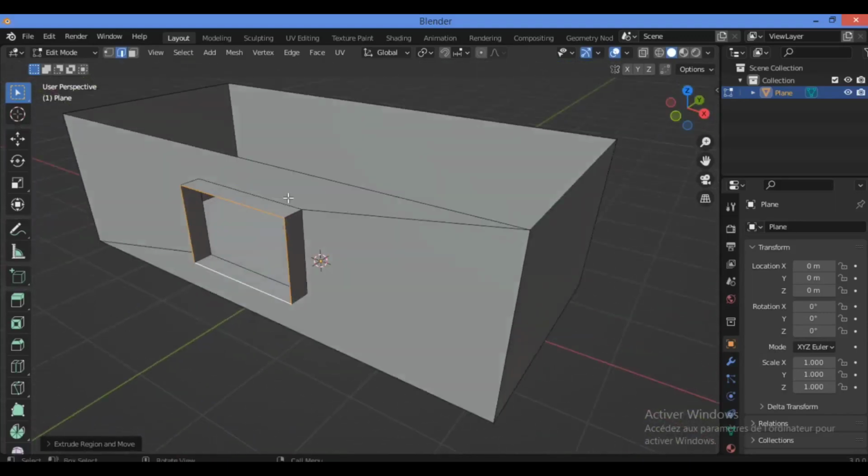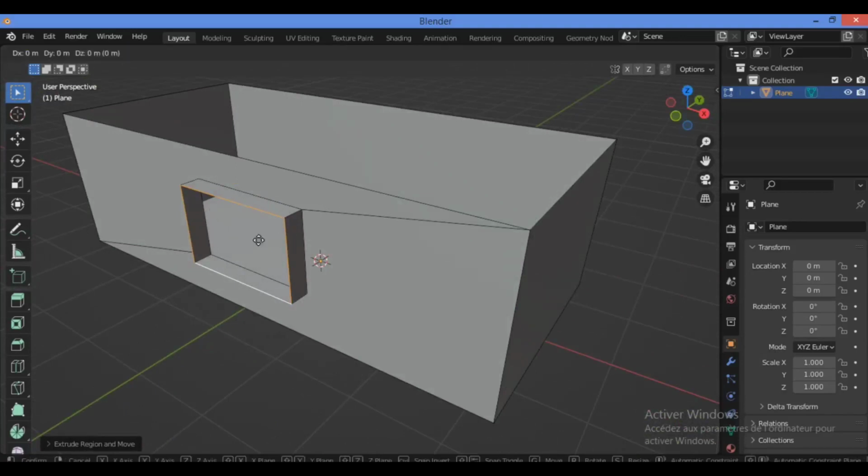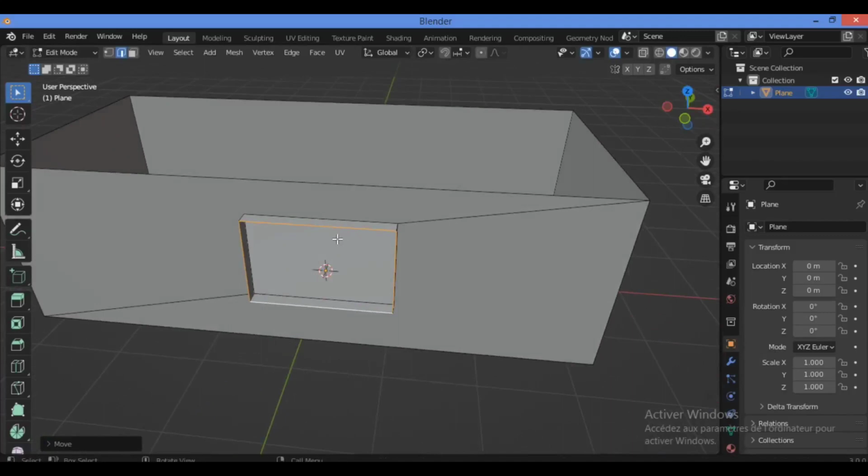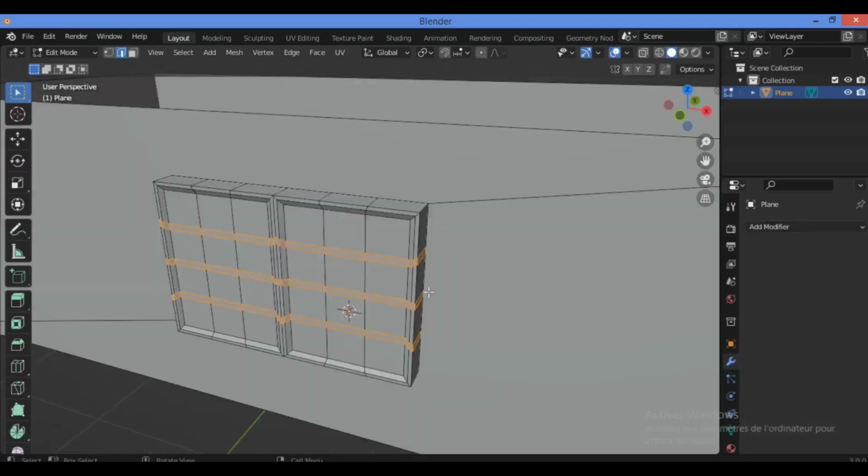As you can see here, for the window, I think I should bring it a little bit going back along the x-axis, just like this. It should be fine. All we need now is just to add some grids, grills and mountains for the window. So let's continue modeling the window as shown here.